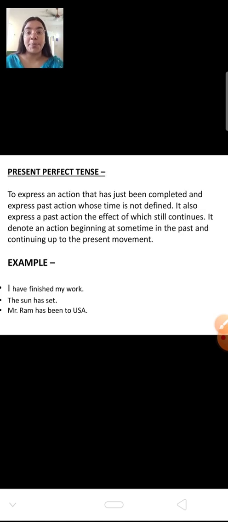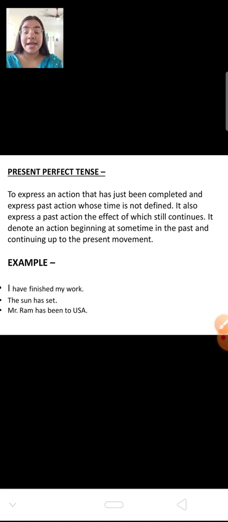Present perfect tense. What is present perfect tense? When we express an action that has just been completed, and we also express a past action whose time is not defined. It also expresses a past action, the effect of which still continues. It denotes an action beginning at some time in the past and continuing up to the present moment.